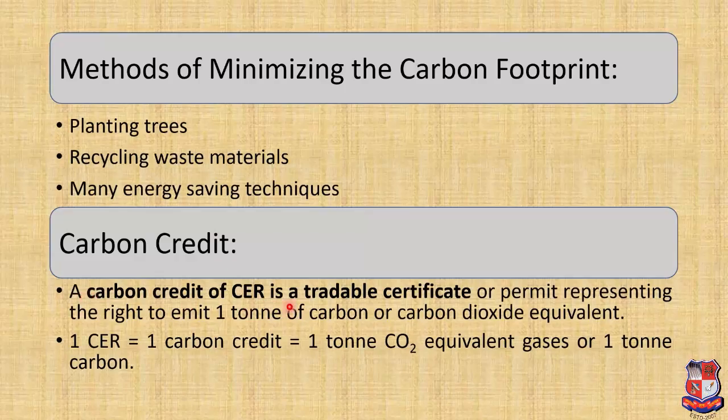Now a carbon credit or CER is a tradable certificate or permit representing the right to emit 1 ton of carbon or carbon dioxide equivalent. That means 1 CER equals 1 carbon credit, which is equal to 1 ton of carbon dioxide equivalent gases or 1 ton of carbon.